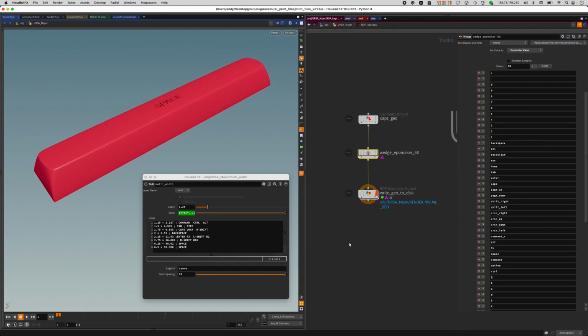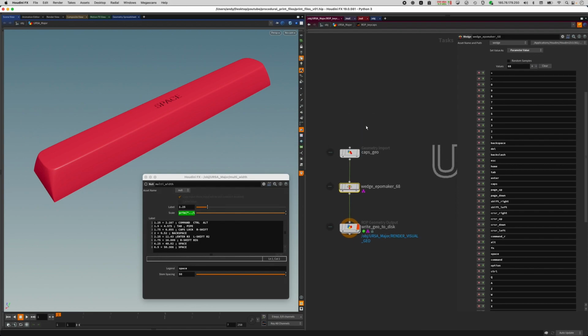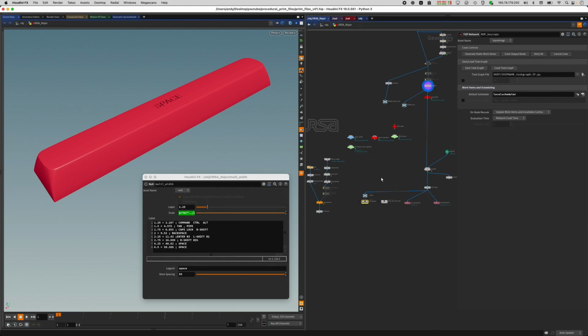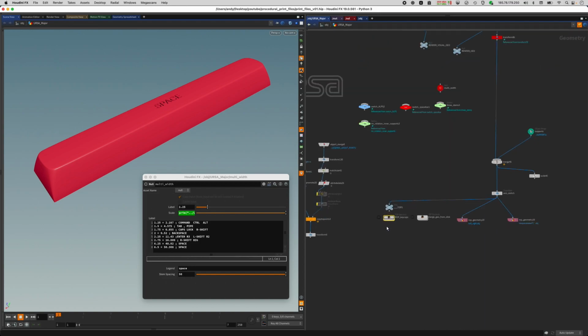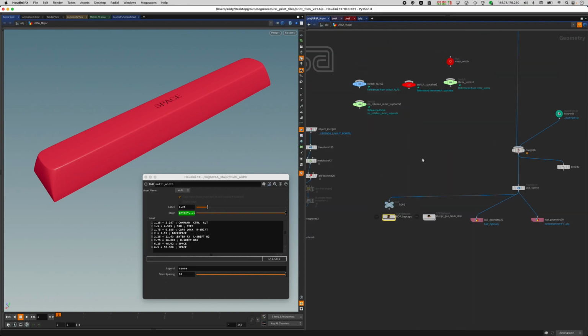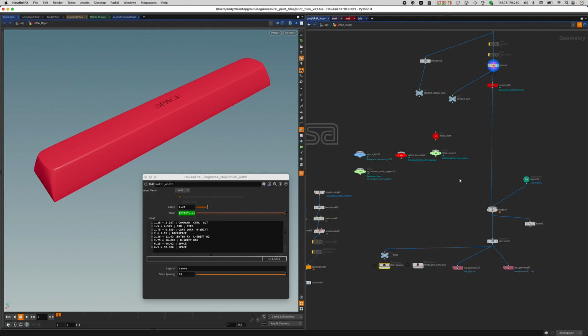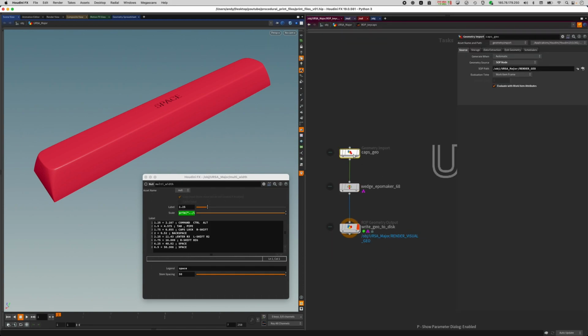And we dive into this network here. Just to show you, this is another network that is based inside this network. And what it does, look at these 2 nodes here and pay attention to the parameters.